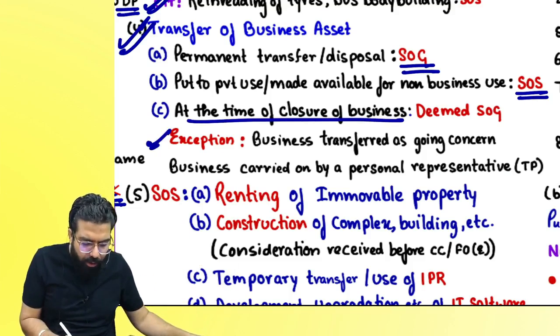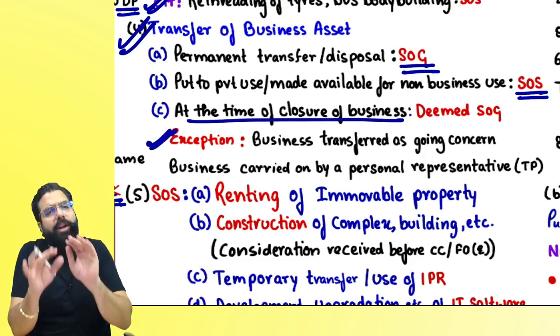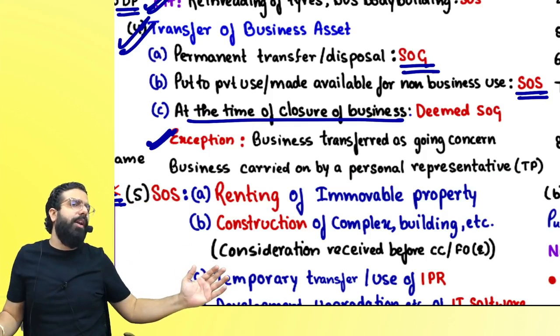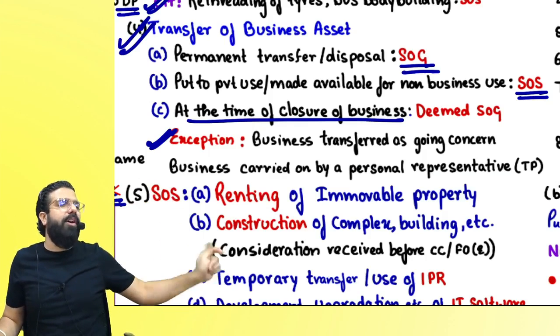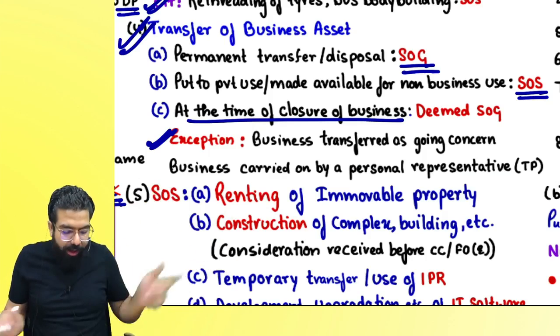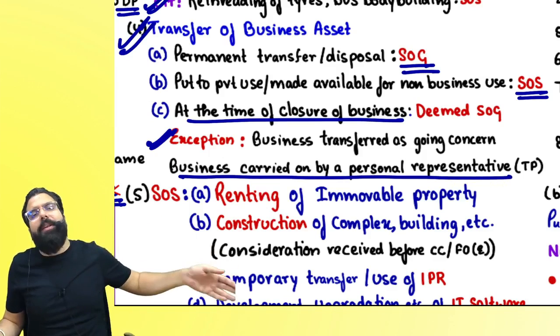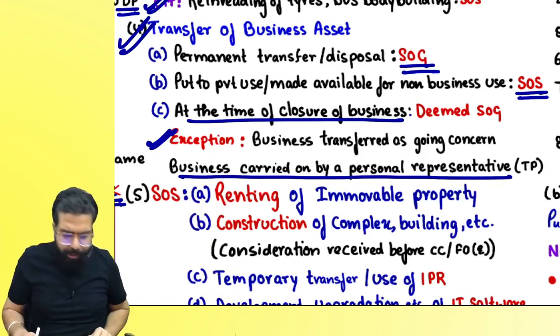Then they told an exception: it will not be a supply of goods if at the time of closure you did not close your business, you transferred it to another person as a going concern, because the government will ultimately recover the GST from him. Sir, or it will not be a supply of goods if the business is carried on by a personal representative who is deemed as a taxable person.